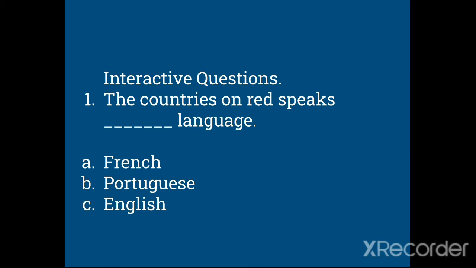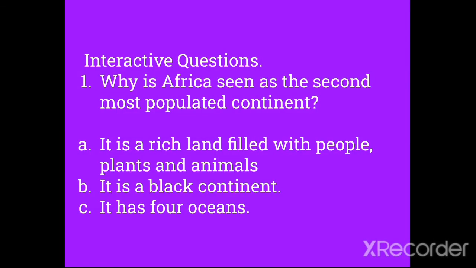Now, before we go, let's take a look at some interactive questions. The first one says the countries on red speak dash language. I'll say it again. The countries on red speak dash language. A. French, B. Portuguese, C. English. So I want you to answer it on your own. Okay, the right option there is C. The countries on red speak English.